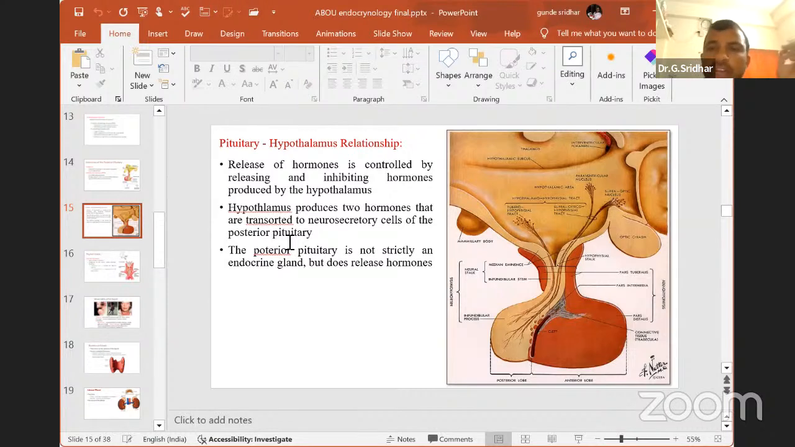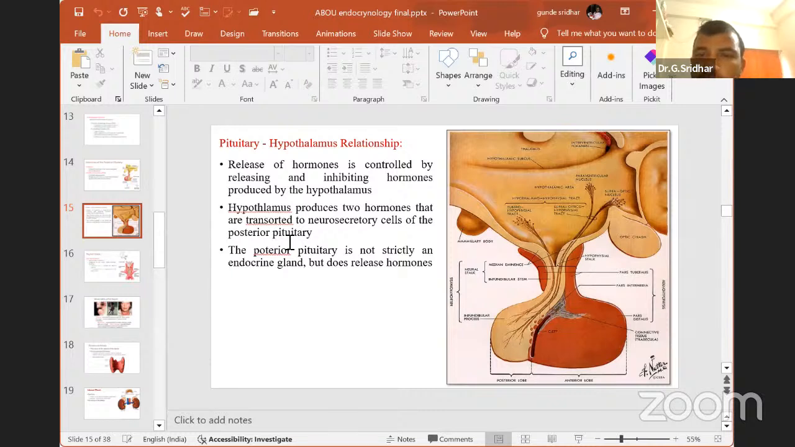Then there is one more hormone that is called PRH, prolactin releasing hormone. That means when PRH releases from the hypothalamus, this PRH will go and stimulate the pituitary to release the prolactin hormone when the body needs milk or needs to secrete milk. That is called PRH.